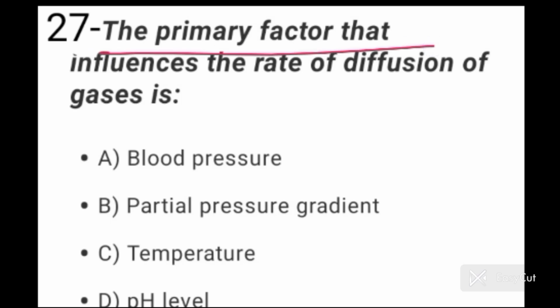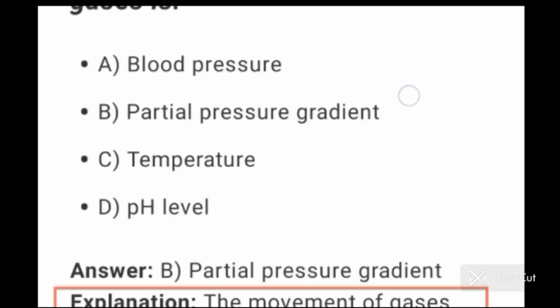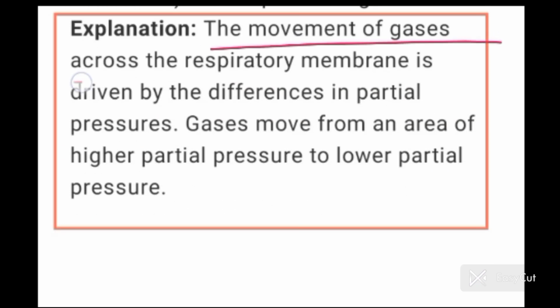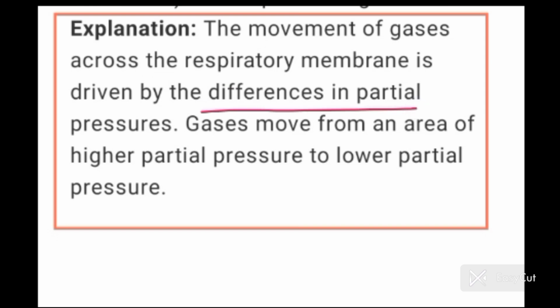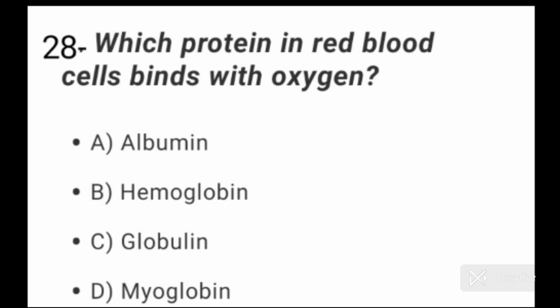Question number 27. The primary factor that influences the rate of diffusion of gases is, option B is correct here, partial pressure gradient. The movement of gases across the respiratory membrane is driven by the differences in partial pressure. देखिए gases का जो movement होता है respiratory membrane के across, वो किसकी वजह से होता है? क्योंकि gases के partial pressure में difference होता है. Gases move करती हैं from an area of higher partial pressure to an area of lower partial pressure.